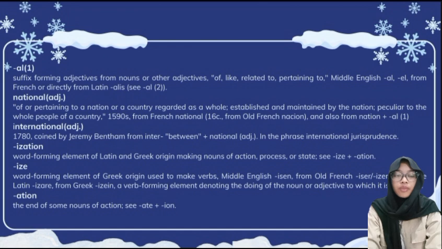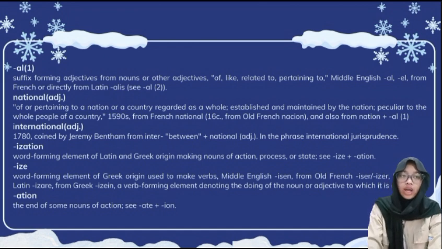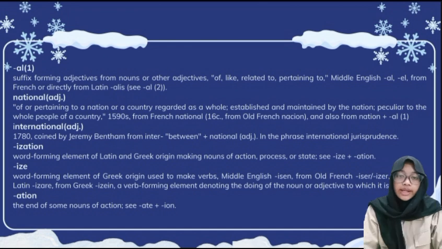Ization, word-forming element of Latin and Greek origin, making nouns of action, process, or state. Ize, word-forming element of Greek origin, used to make verbs. And ation, the end of some nouns of action.